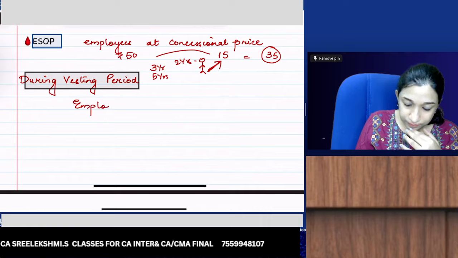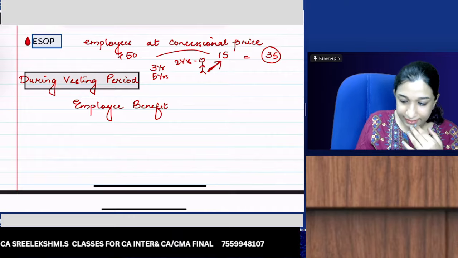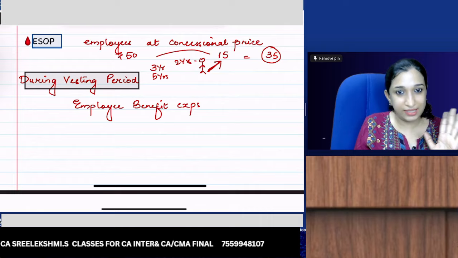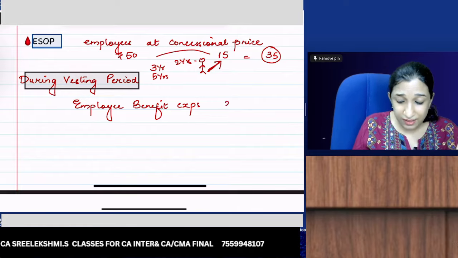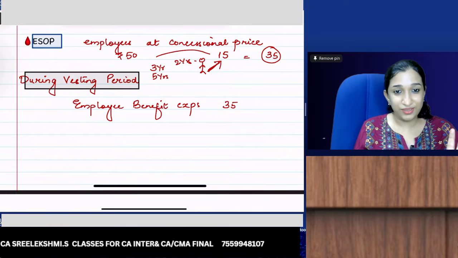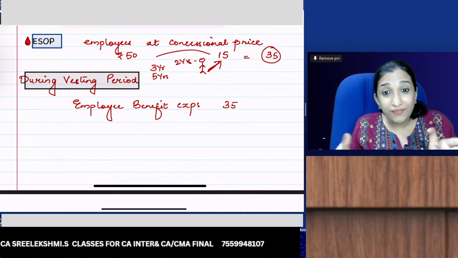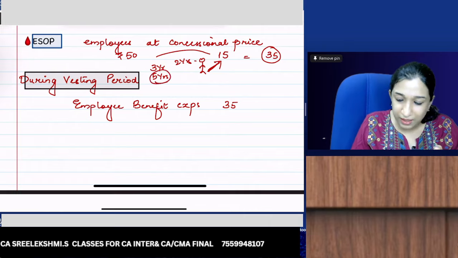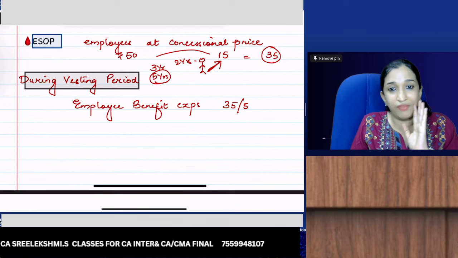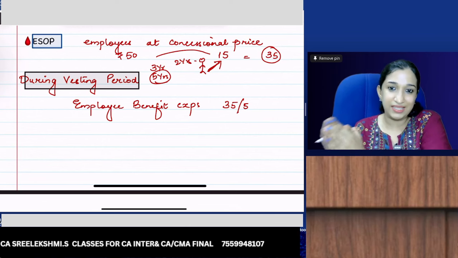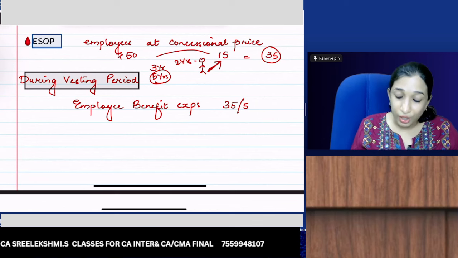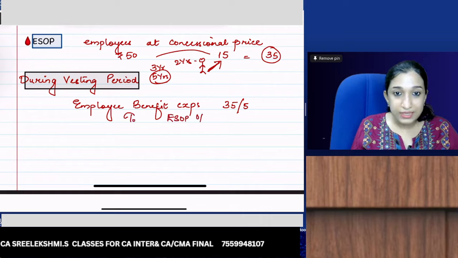Employee benefit expense or employee compensation expense, because the company is suffering this 35 rupees during the vesting period. If the vesting period is 5 years, 35 divided by 5 only will be recognized each year, by the matching concept. Credit: ESOP outstanding account.